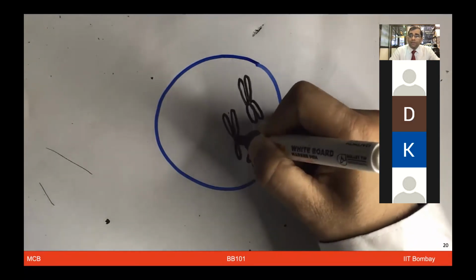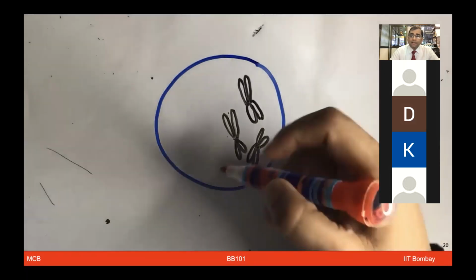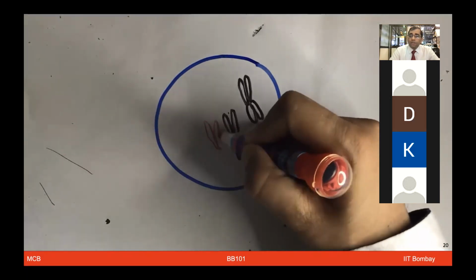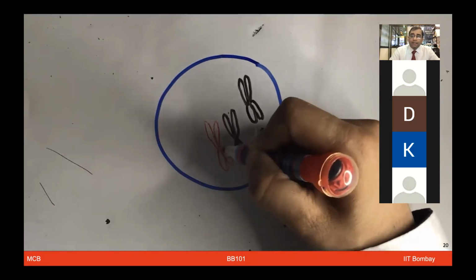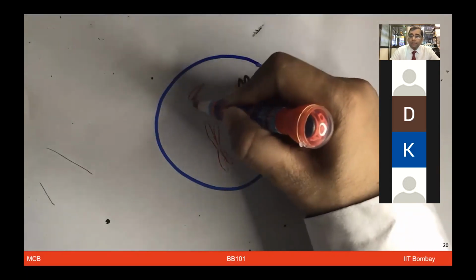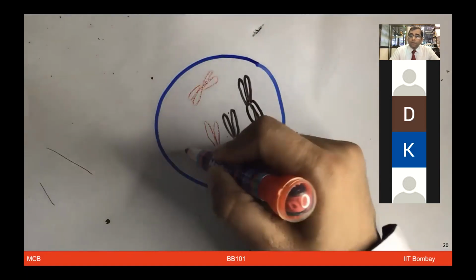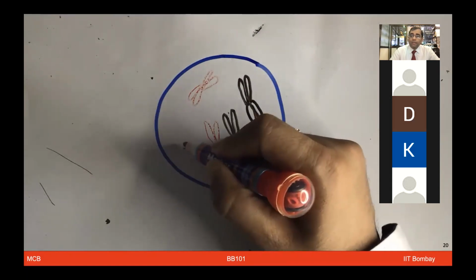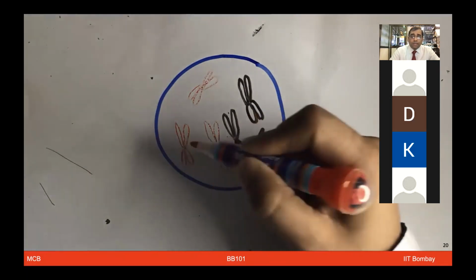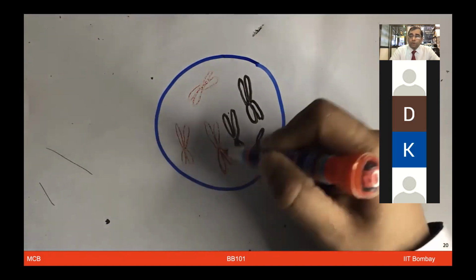So for cell division to happen, as I just mentioned, you need the entire chromatin material to get condensed, and now you would like to see more of the chromosome getting condensed for division to happen. What we are showing is the chromosomes from the father and mother, let's say one coming in black color from the father, red from the mother. These are 2n equal to 6. We are looking at 6 chromosomes, and each one of these chromosomes has its chromatids. On each chromosome, you see a pair of chromatids.